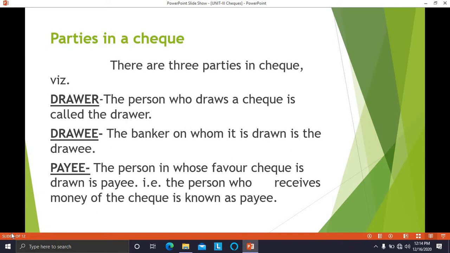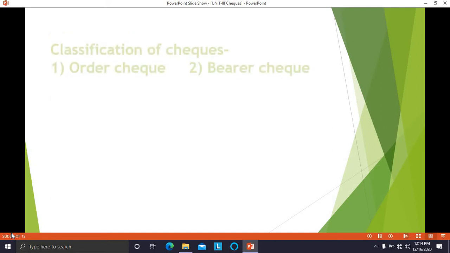So there are three parties in a check. One is the drawer, who draws a check, who makes a check, who writes a check. Drawee, the bank on whom the check is drawn, that is called the drawee. Payee is the person in whose favor the check is drawn or who receives the money of the check. That person is called the payee.